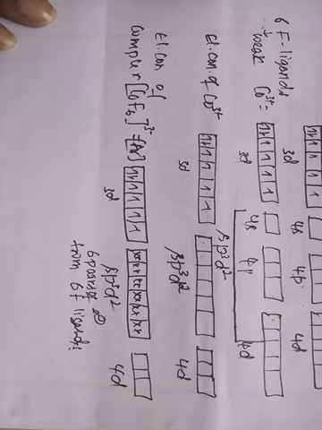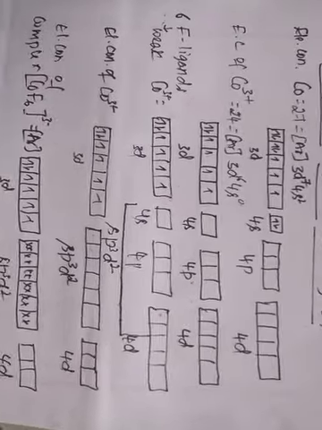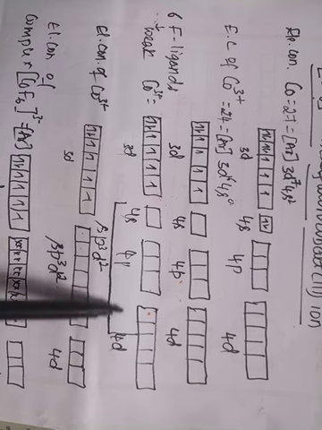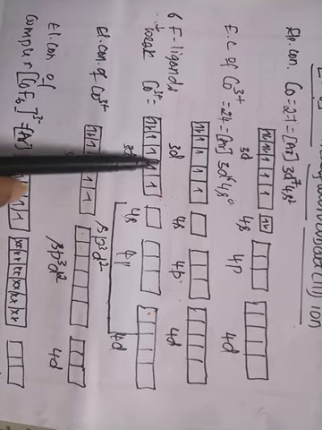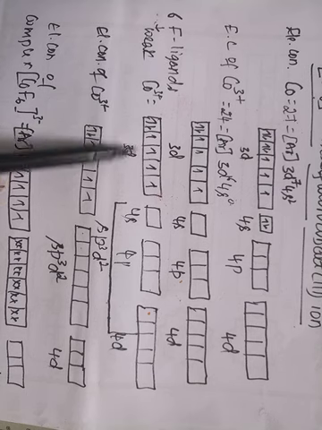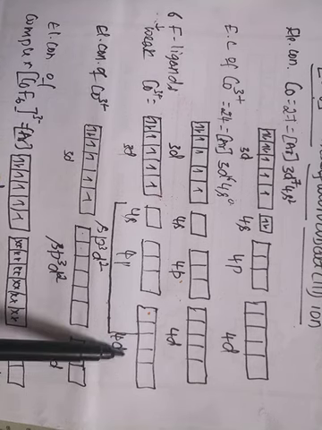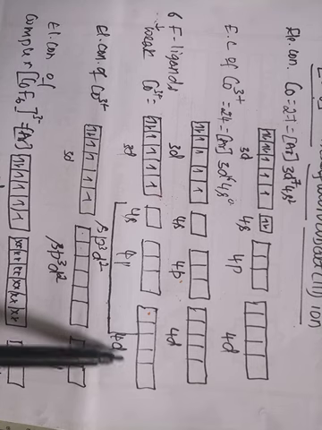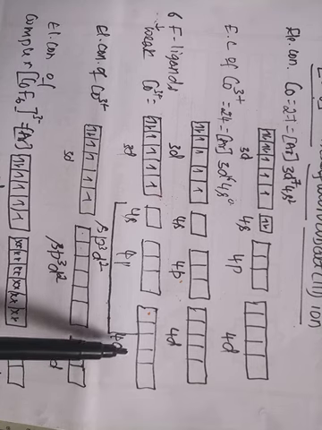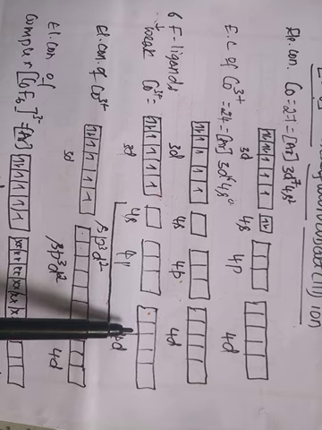Here you can observe that this is the inner 3d orbital and this is the outer 4d orbital.